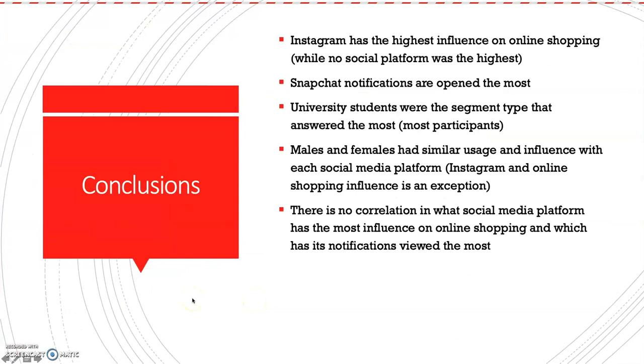And there's no correlation between which social media platform has the most influence on online shopping and which one has its notifications viewed the most. We saw that when we had to choose a social media platform that has influence on online shopping, Instagram was the most. However, it wasn't significantly influencing online shopping. But if we had to choose one, it would be Instagram. But Snapchat was very, very dominant when it comes to notification importance.